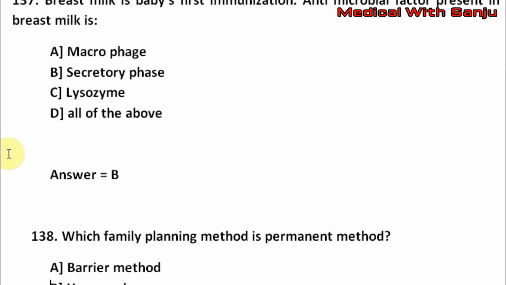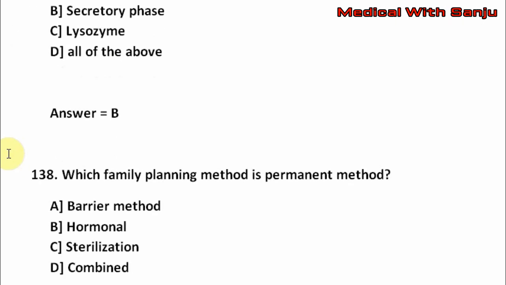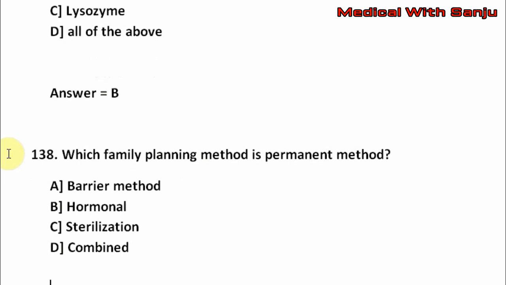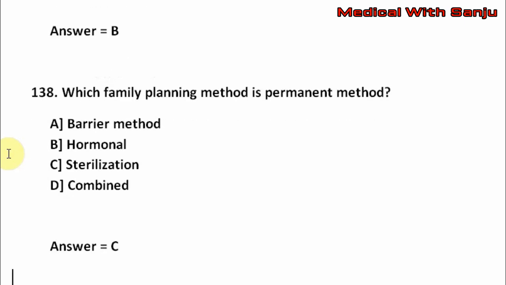Question number 138. Which family planning method is permanent method? Option A, barrier method. Option B, hormonal. Option C, sterilization. Option D, combined. The right answer is option C, that is sterilization.